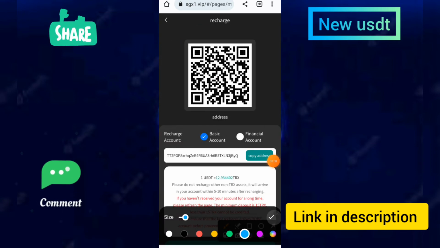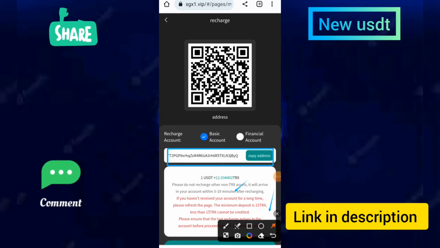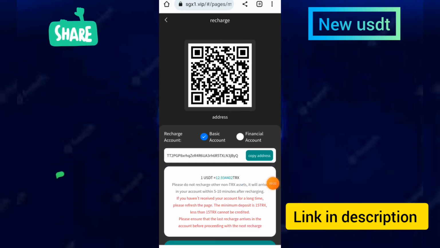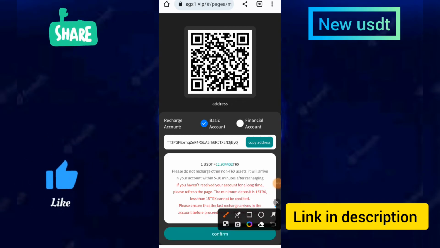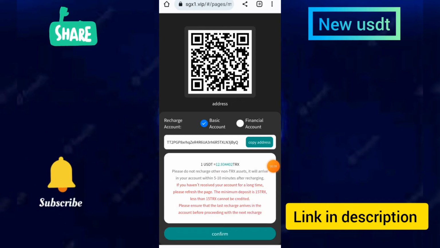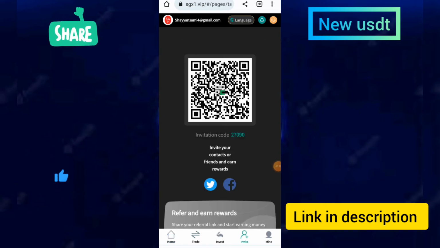Then copy this address, and paste this address into Trust Wallet or Binance, using the BNB Smart Chain contract address, and send the USDT. After sending USDT, you only need to touch the confirm option on this site, and your deposit will be made in a few seconds in your account.